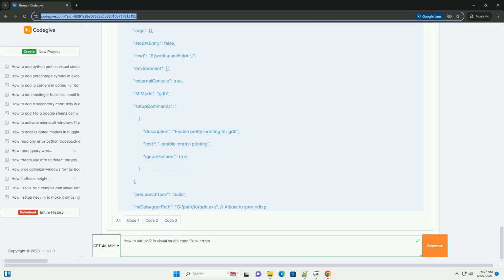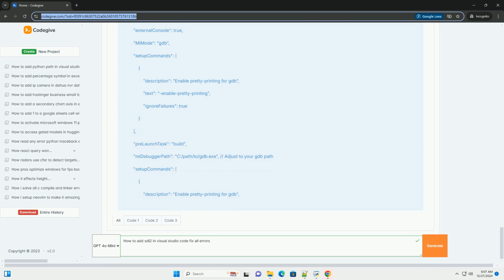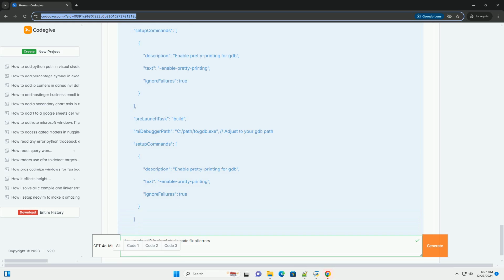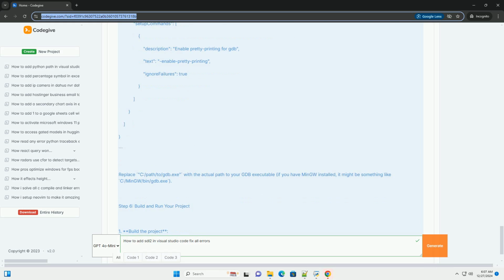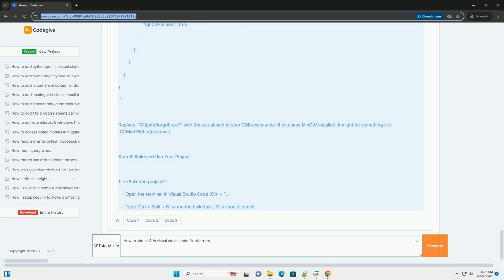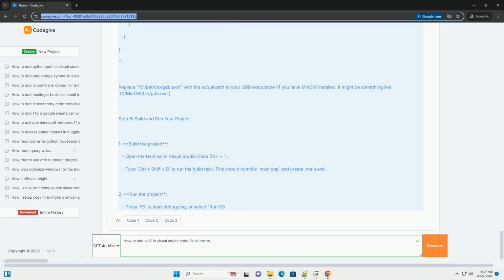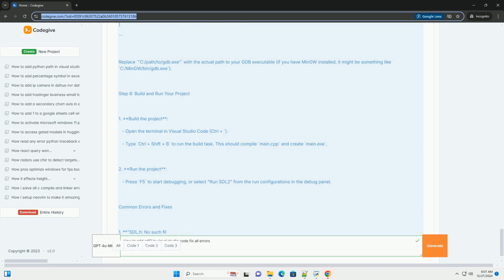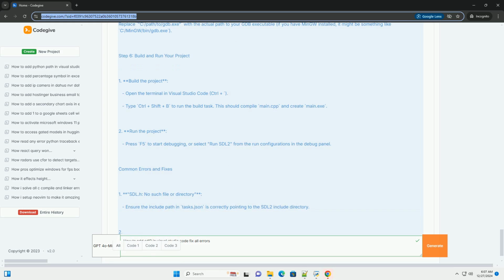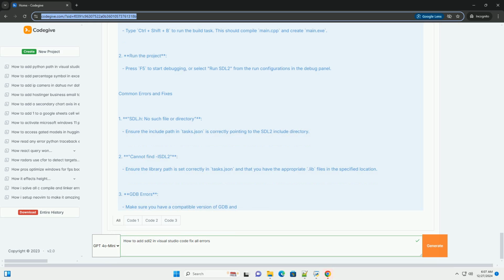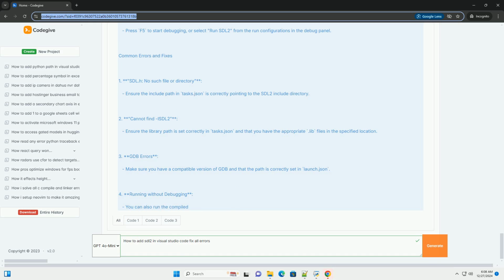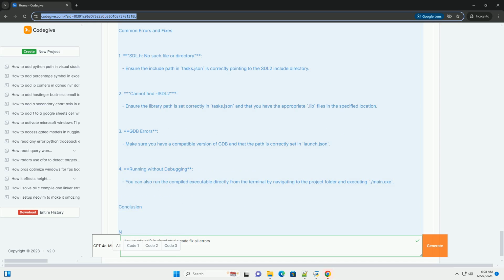1. Install Visual Studio Code if you haven't already, from here: https://code.visualstudio.com. 2. Install the C/C++ extension. Open Visual Studio Code. Go to the Extensions view, Ctrl+Shift+X. Search for C/C++ by Microsoft and install it.